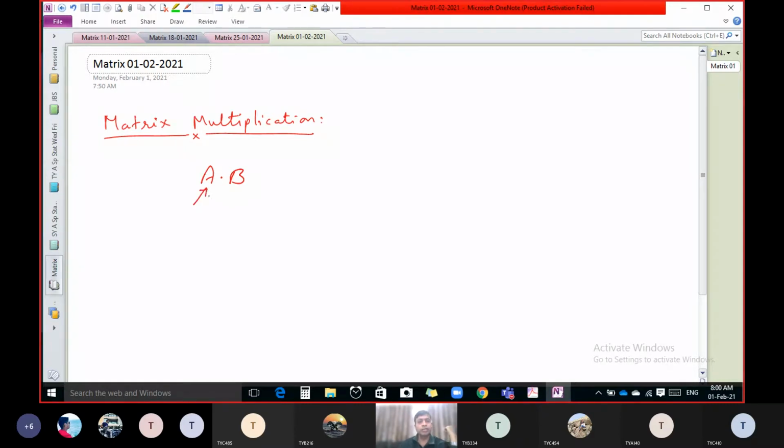so it is known as pre-matrix, and B is the second matrix, it is known as post-matrix. Like if you want to multiply B with A, then B is a pre-matrix. The first one is pre-matrix, the second one is a post-matrix. Okay, now what is the condition?